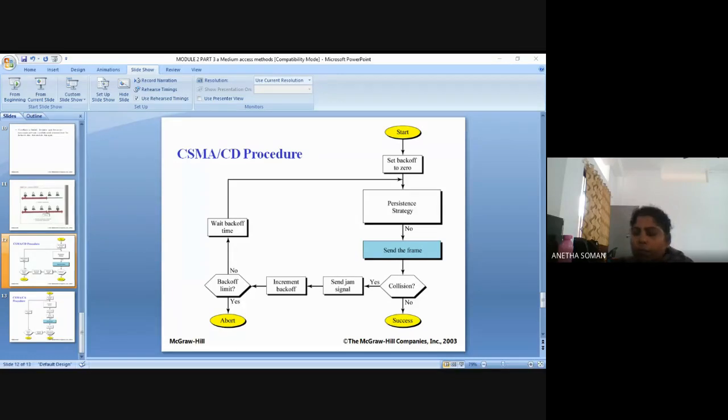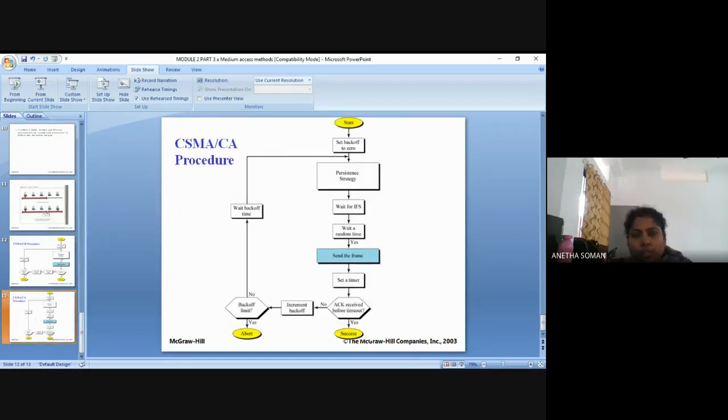Now, the last type of random access method is called the CSMA/CA procedure. CSMA/CA means carrier sense multiple access with collision avoidance. So here, collision is not happening.